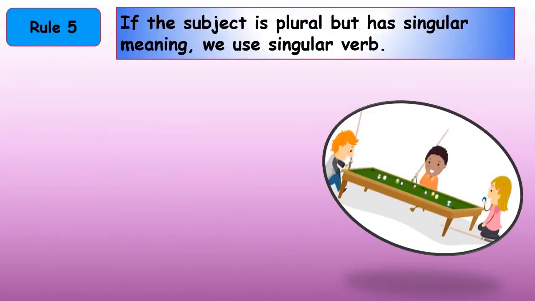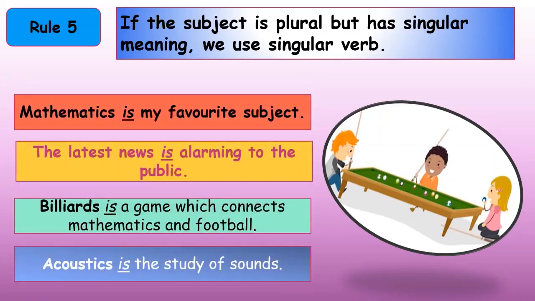Rule number 5 says that if the subject is plural but has singular meaning, we use a singular verb. Let's look at some examples. Mathematics is my favorite subject. Now, if you look at the word mathematics, it is plural, but the meaning is singular. Mathematics is one subject. So that is why we use the singular verb is.